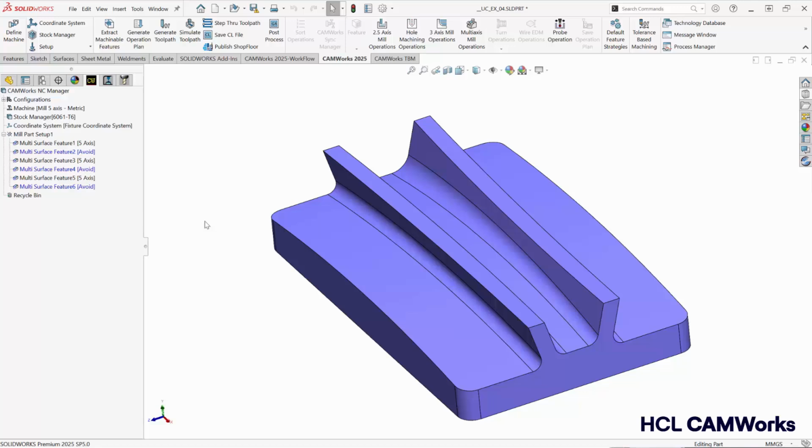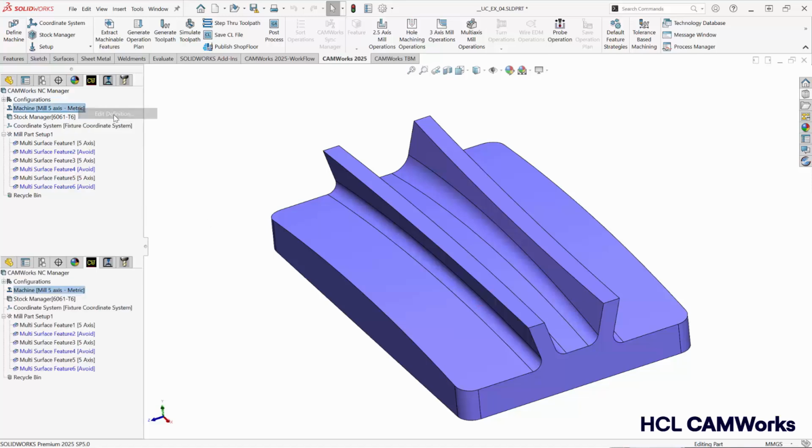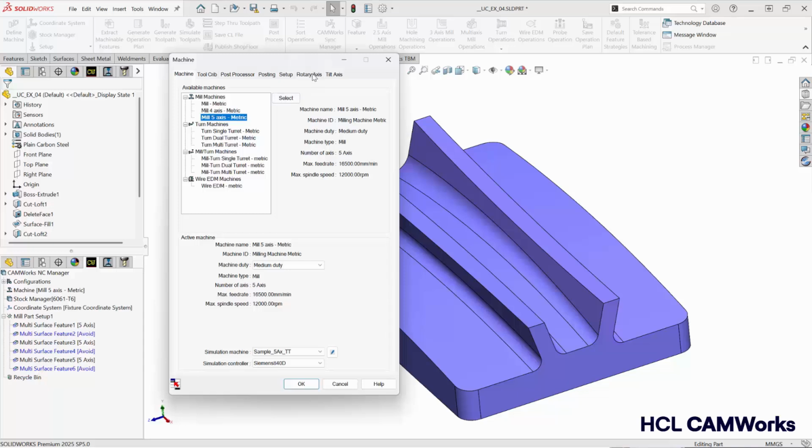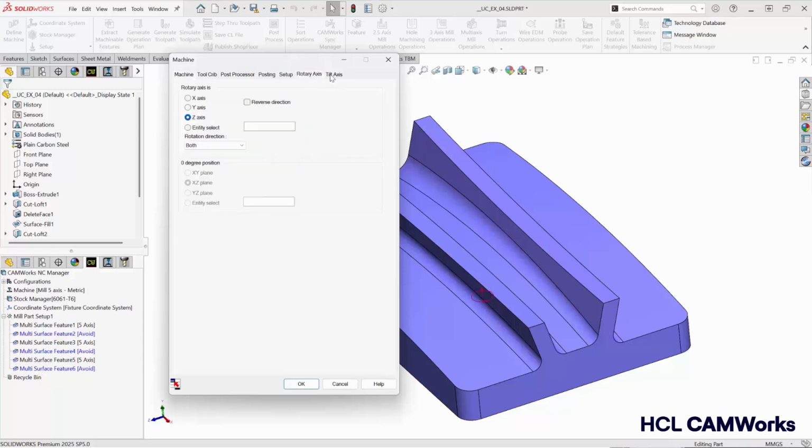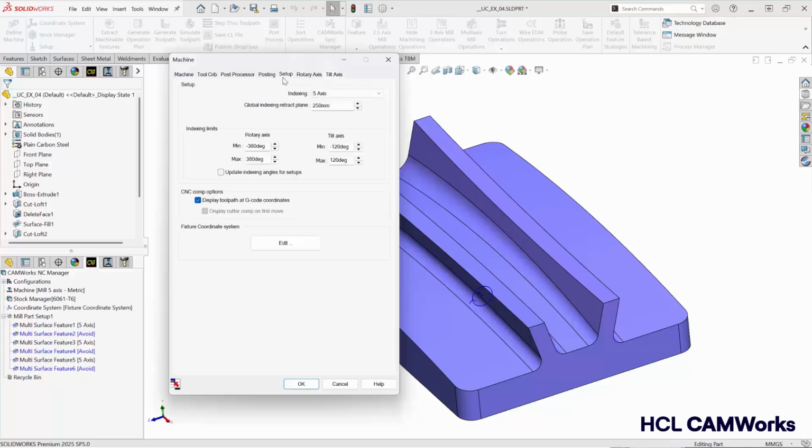The first thing to do when creating a 5-axis feature is to make sure your machine is set up properly. We want to make sure that our rotary axis and our tilt axis are oriented correctly and that our setup is also correct.